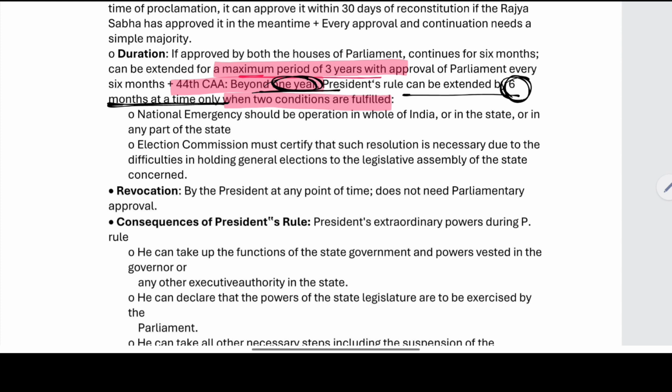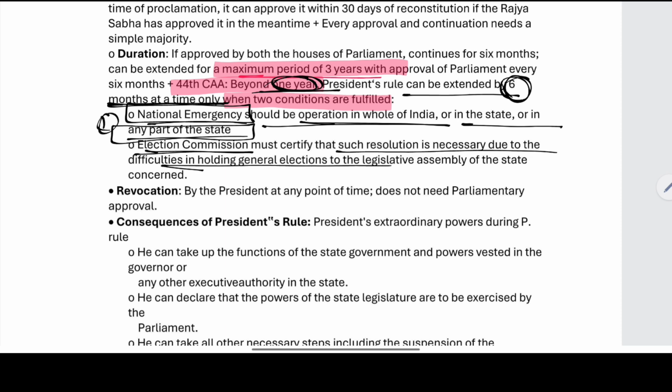The first condition is the national emergency being in operation in the whole of India or in any part of the state. Next, we have the Election Commission certifying that such a resolution is necessary because it is impossible to conduct elections. National emergency and Election Commission certifying, right?